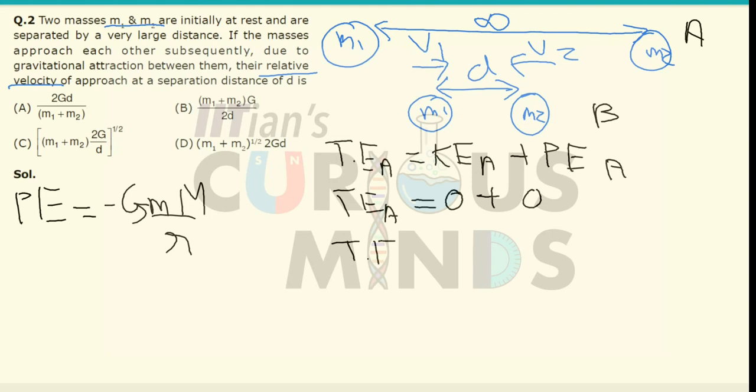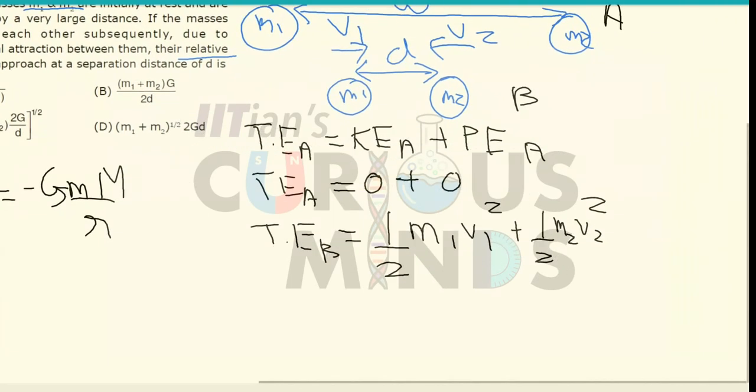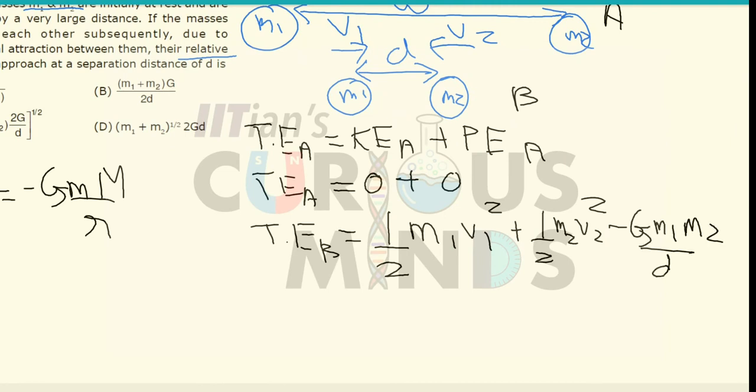Now the total energy at position b will again be the kinetic plus the potential energy. The kinetic energy will be half m1 v1 square plus half m2 v2 square, and the potential energy will be minus G m1 m2 divided by d, where the distance between them is d.